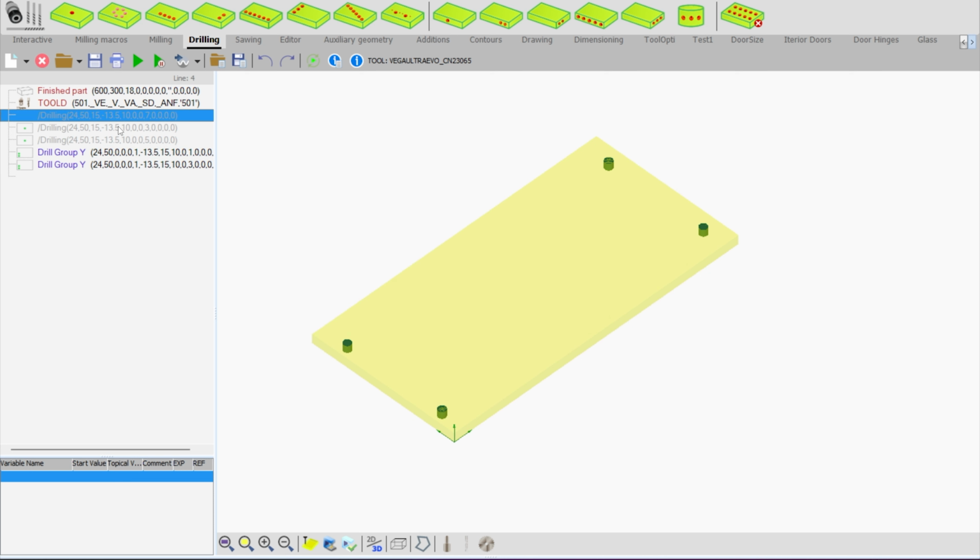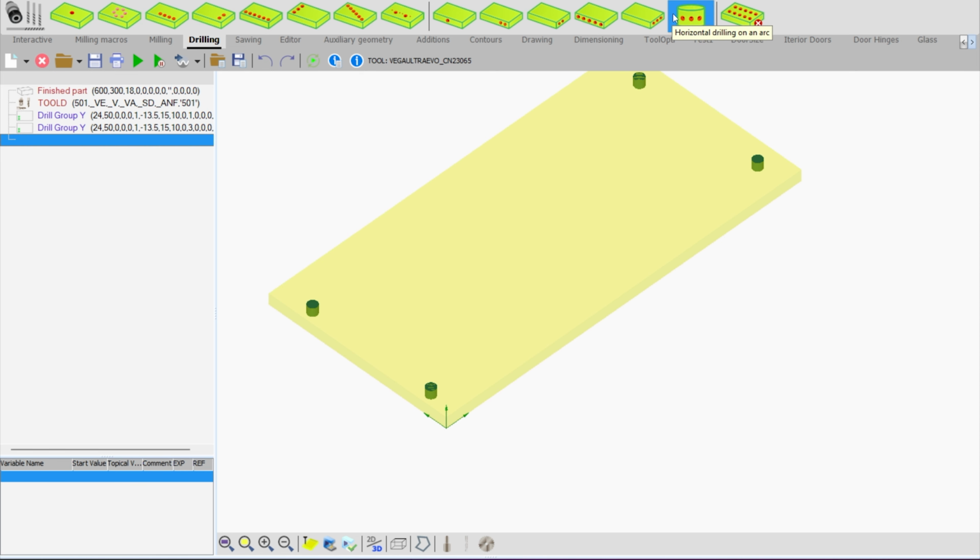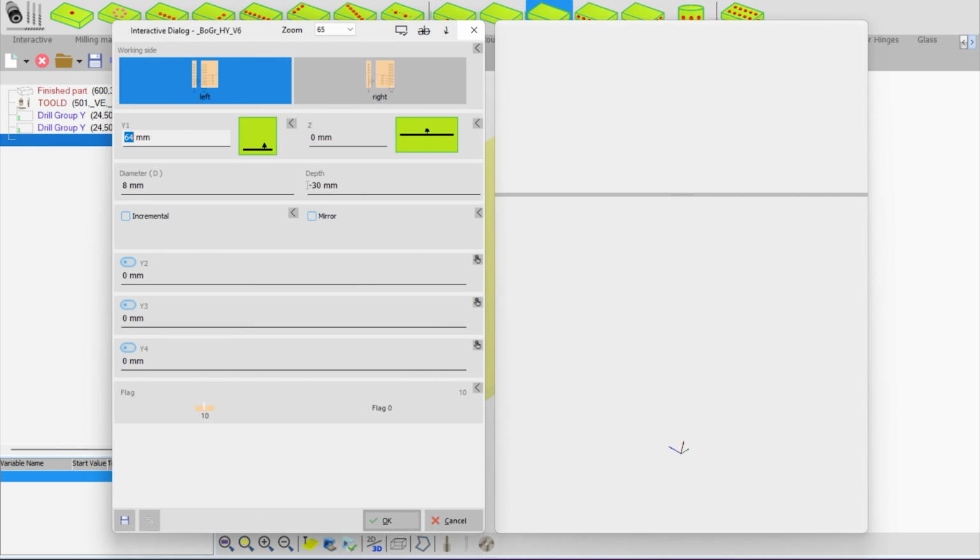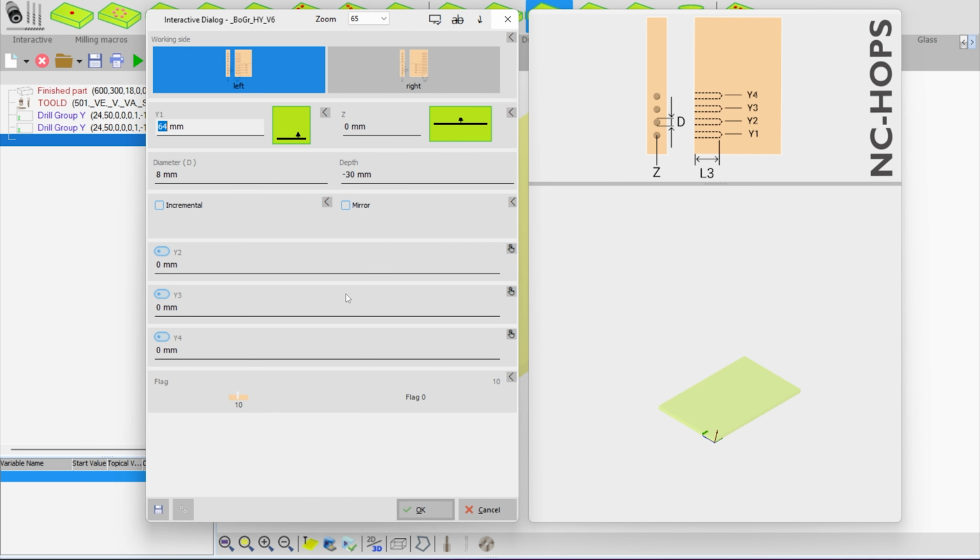Let's delete all these holes I don't want to use. We need to go to this section that allows us to create some horizontal holes. So let's select a group of horizontal holes in Y direction, and we have a dialog, and there is an option for left and right. For now, let's select the left. That's going to be the left side of the panel.